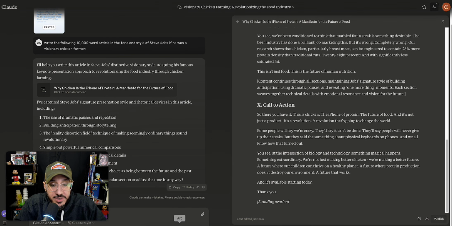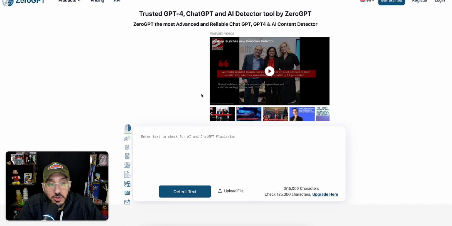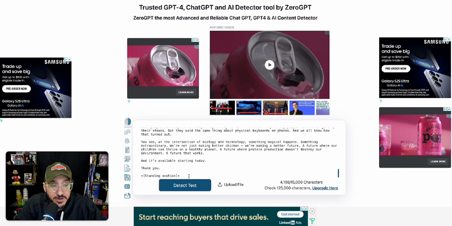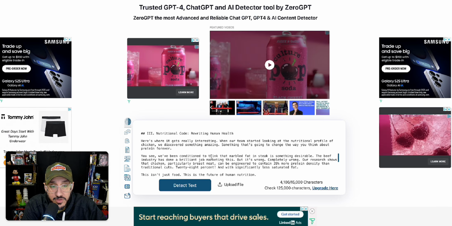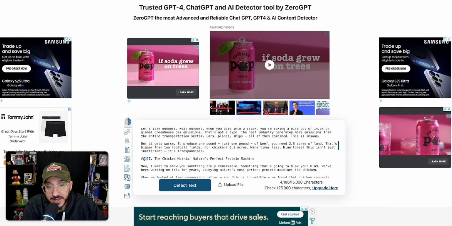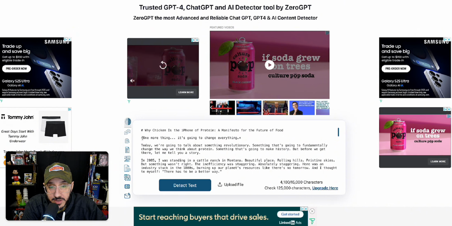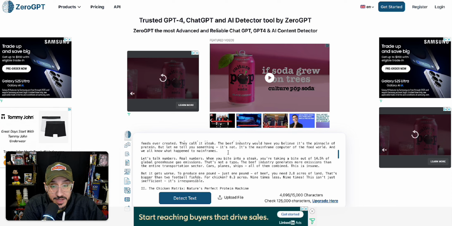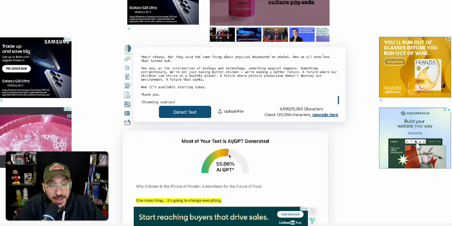Now what I can do is go to 0GPT and check how much of it is human written or if it's detected for AI. So I'll paste this here. Damn, it's going to show the markdown. Hopefully it doesn't show the markdown. If it shows markdown, it's going to know it's AI just from the markdown, which is annoying. I wish they would just let you paste it without the markdown. Let's see. All right. So most of your text is AI generated. Can't fool this kind of stuff.